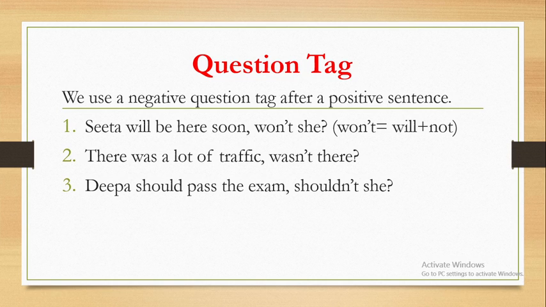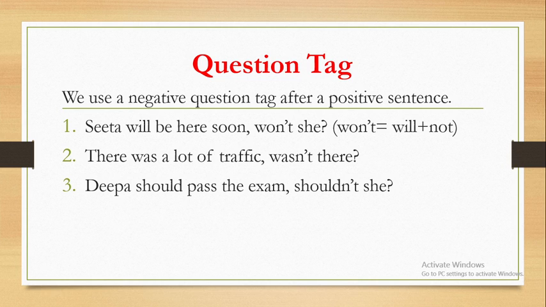So won't means will plus not. Since Sita as a subject belongs to a feminine gender, a feminine subject pronoun should be used in the question tag, and that is she. So the correct question tag will be Sita will be here soon, won't she? And after that a question mark is applied.